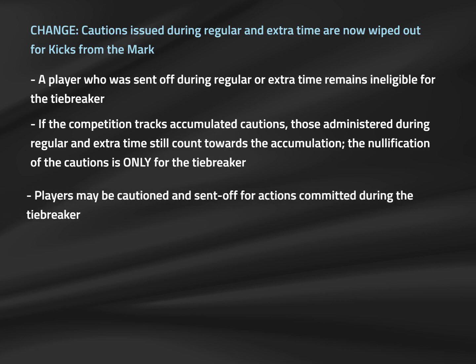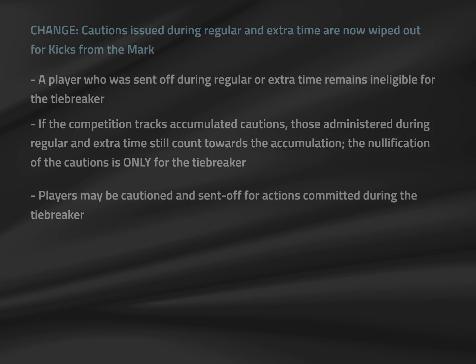Players may still be cautioned and sent off during the tiebreaker, and a player who's given a second caution, both of which occur during the tiebreaker, should be sent off and reduced to equate applied. The primary purpose of this change is to protect a goalkeeper who may have been cautioned during the match for something like coming off the goal line at a penalty kick and not leaving that goalkeeper in jeopardy of being sent off for a second infraction during the tiebreaker.